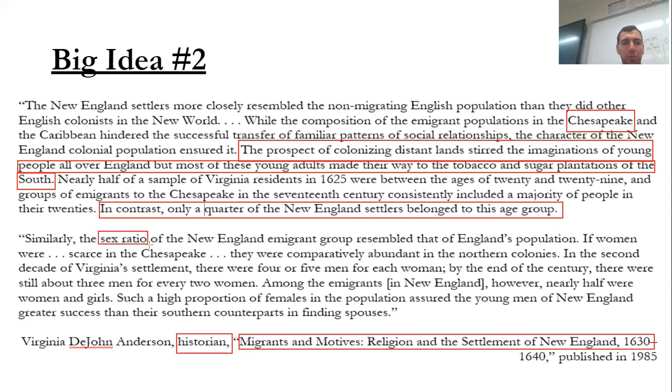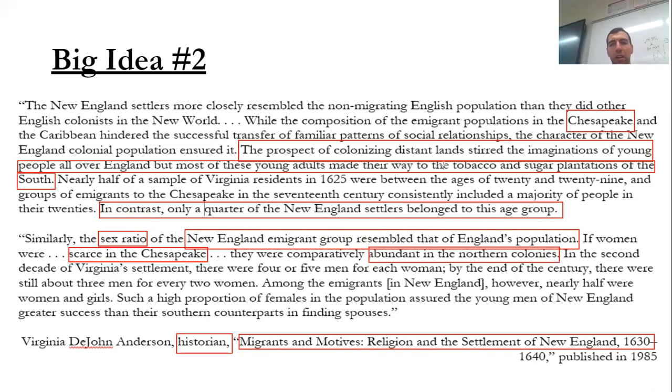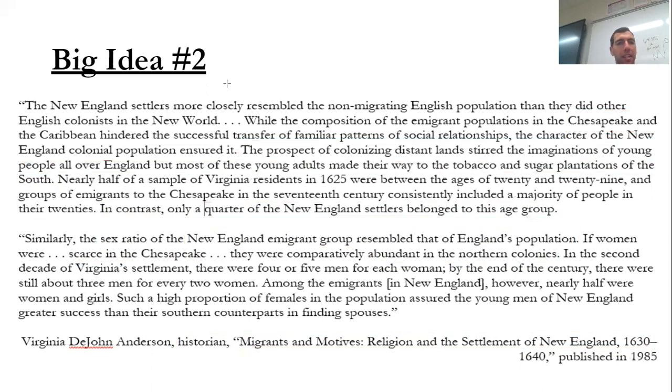This is similar to the sex ratio. So in New England, it resembled that of England's population. So it looks like women were scarce in the South, in the Chesapeake, but were abundant in the North. So I'm going to assume that those are the two main things that they're trying to take away: that in the South, it's really young, mainly men. And in the North, it's going to be women and men pretty equal and not quite as skewed young. All right. If you're able to understand that idea, then you're able to understand that document, take away the big information from that document. We'll talk about why that's important in just a second.